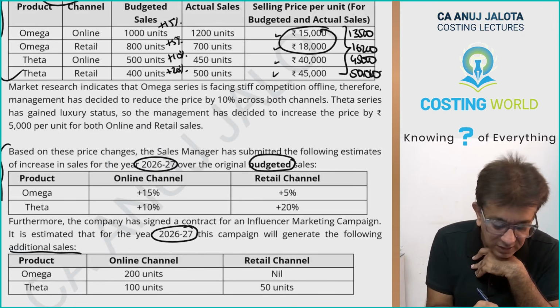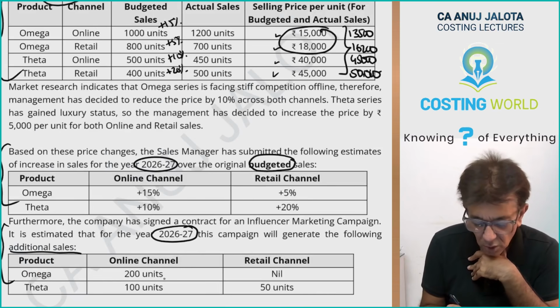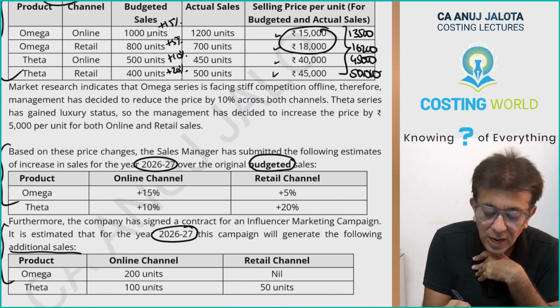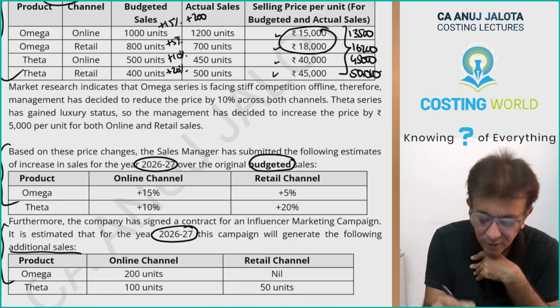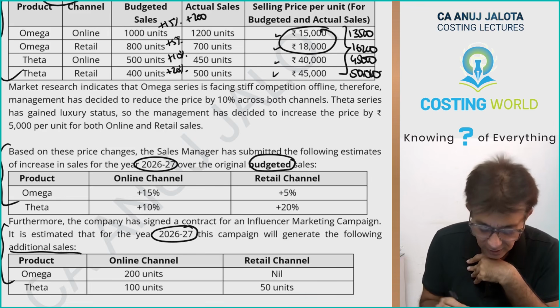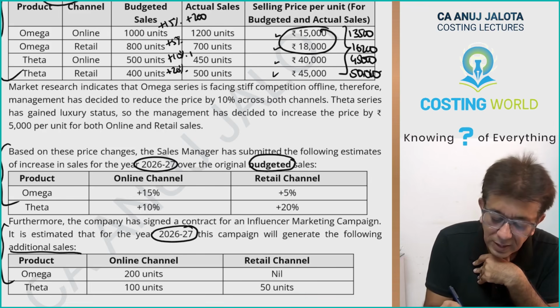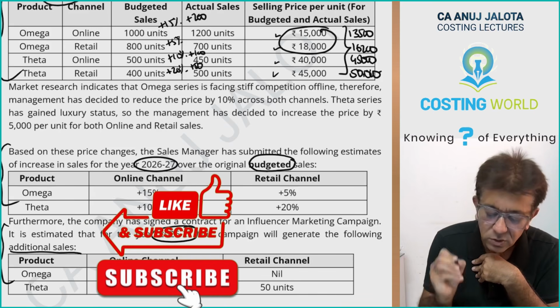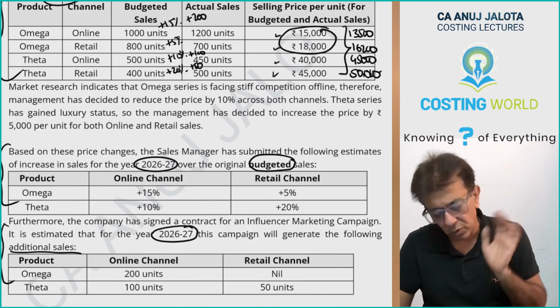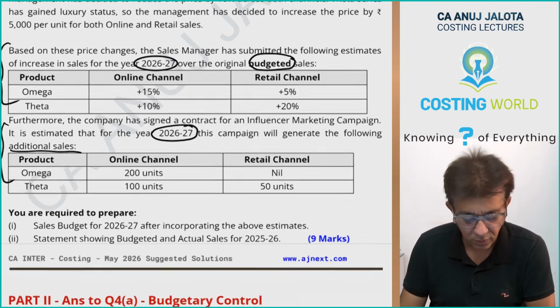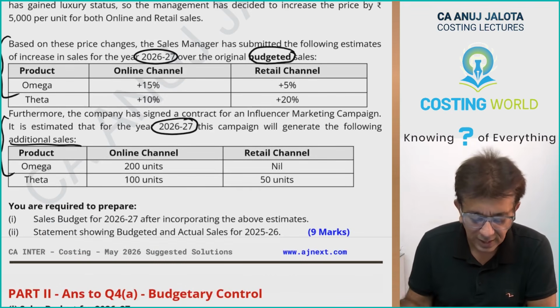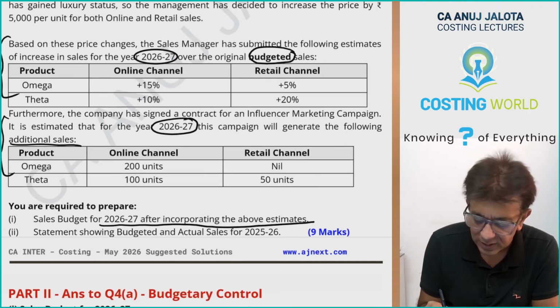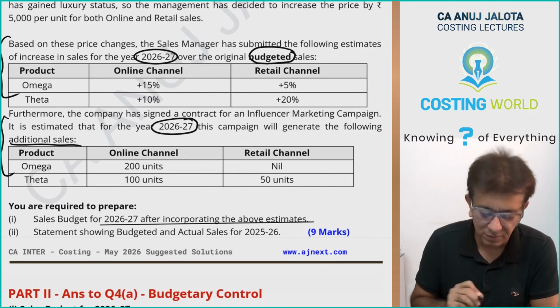After this is done, this will be extra sales. Over here, 200 more. So after doing 15%, add 200 more. Then over here, nil. Theta online, increase it by 100. And over here, increase it by 50 units. I guess that's quite clear. I've incorporated all the things right over here. You are required to prepare the sales budget for 2026-27 after incorporating the above estimates.